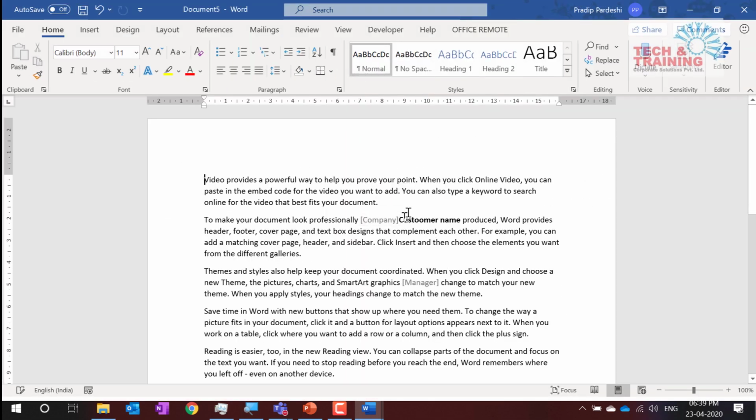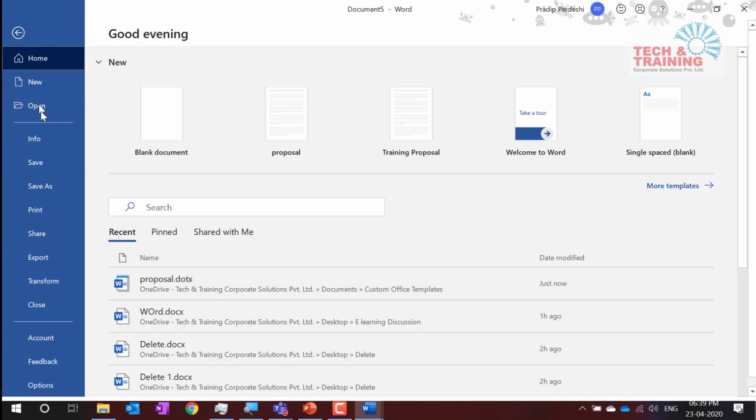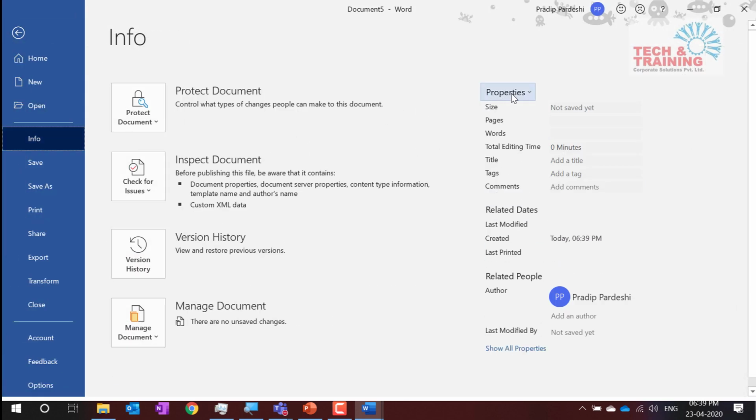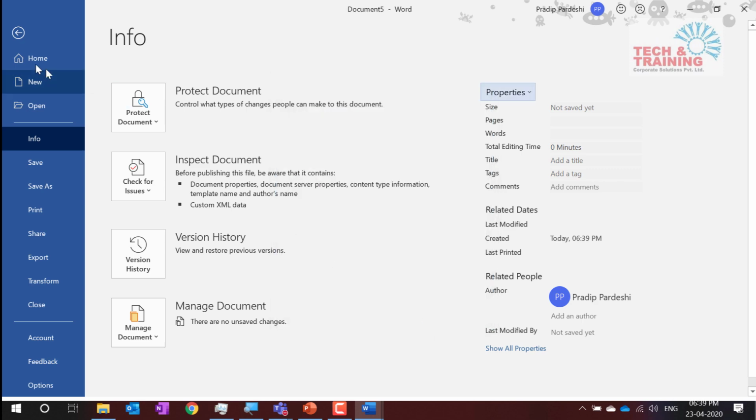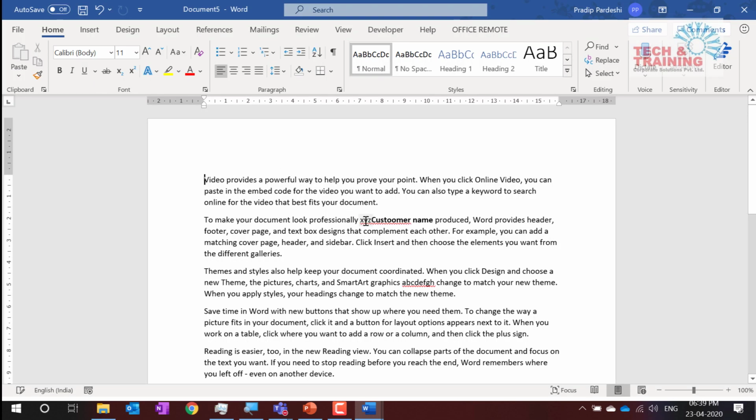Now I would like these two things to change, so I go to file, info, properties, advanced properties, and see here manager, I name it as ABCDEFGH, company XYZ. I click OK and see, automatically XYZ ABCDEF. So you can add these kind of tags within the document and quickly change them by going to properties. So friends, this is about Microsoft Word, the thing that we have spoken about just now.